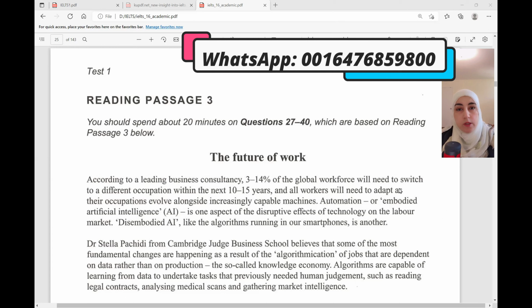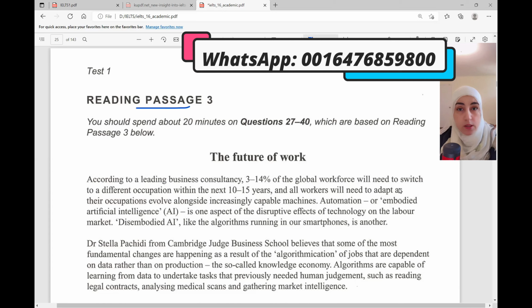So today we're going to deal with passage 3. When I see passage 3, I know it is probably going to be an argumentative essay where there are probably writers or scientists and they express their opinions. This makes this passage the most difficult in the IELTS test. So let's see how we're going to deal with this one.